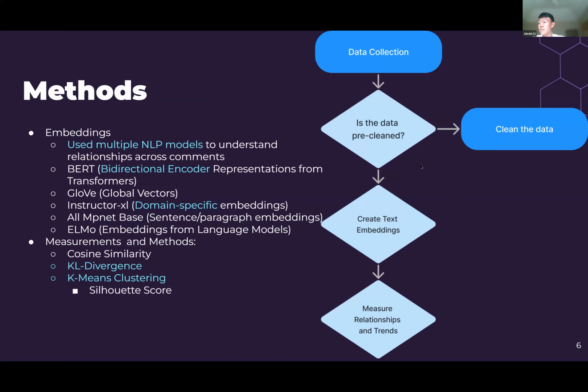The graphic shows the methods and the steps we took. First thing was to collect data, and if the data wasn't clean, we had to clean it. And then we embed the text using our NLP models and then measure the relationships and trends using the measurements and methods that I previously discussed.